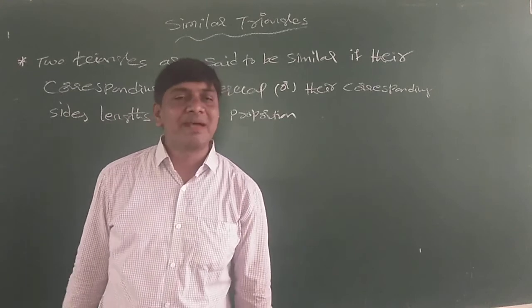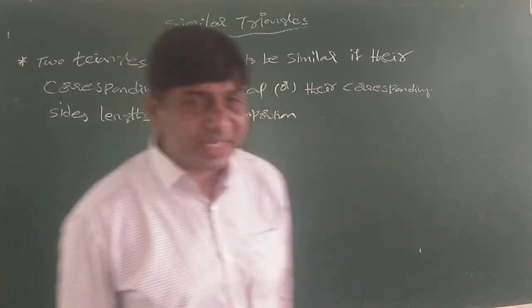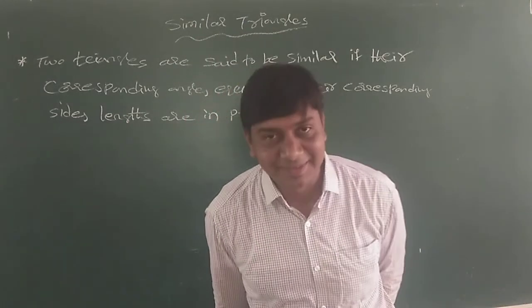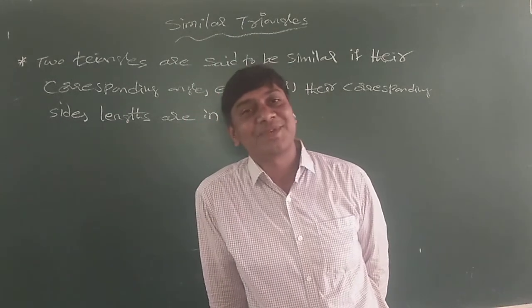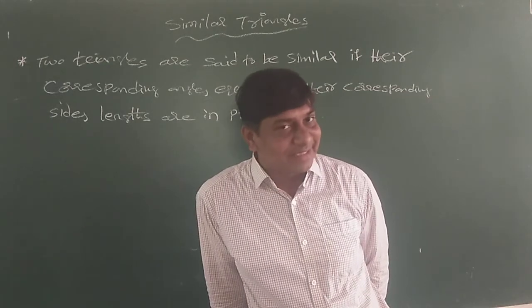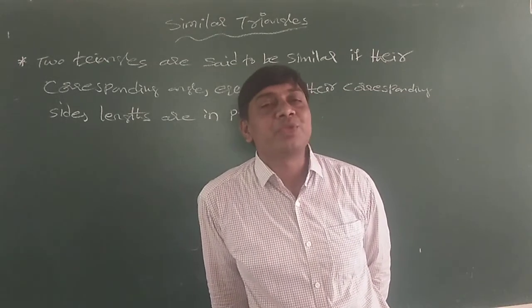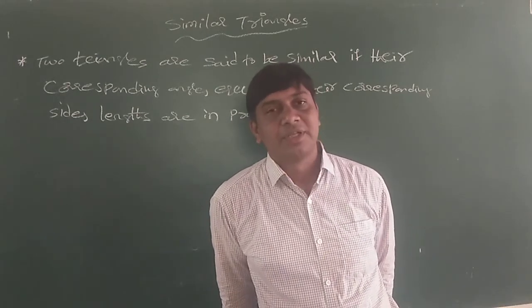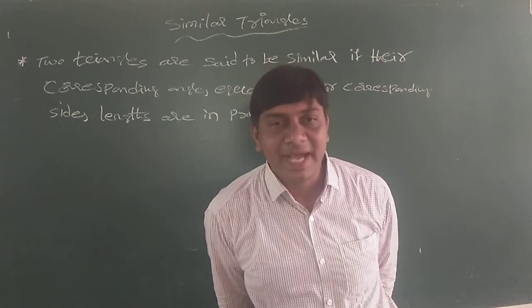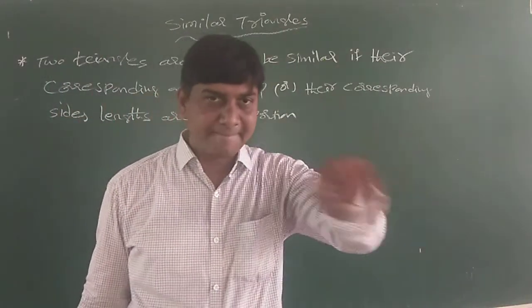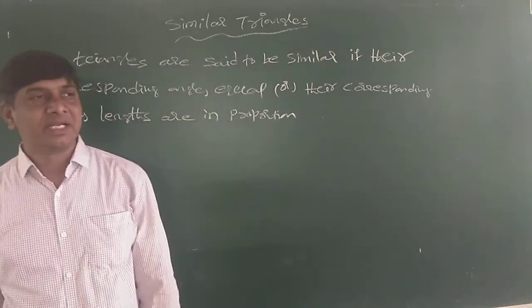Examples. Two circles with the same radius are congruent. Two circles with different radii are similar, because the circle shape is the same.